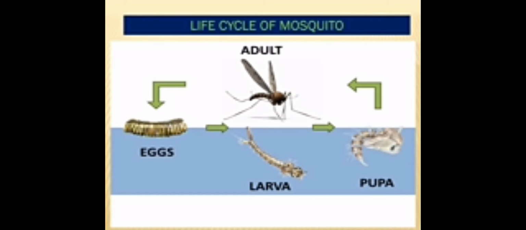And what is the life cycle of a mosquito? Actually, in contaminated, very dirty water, the mosquito will first lay its eggs. The first stage of the life cycle is the egg, and after some days it becomes a small green thing called a larva. After some days again it converts into a pupa, and after that it becomes an adult mosquito. The eggs or larvae won't bite any persons. Only after becoming an adult does the mosquito start to bite human beings. This is the life cycle of a mosquito: eggs, larva, pupa, and adult mosquito.